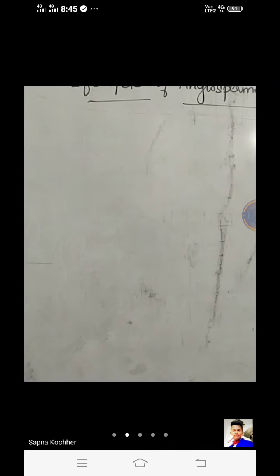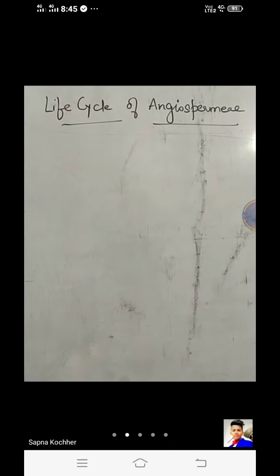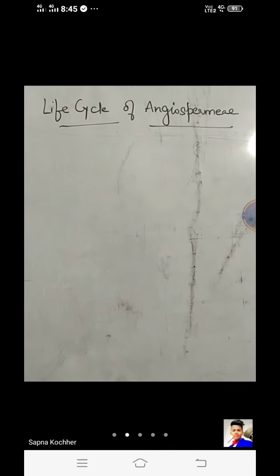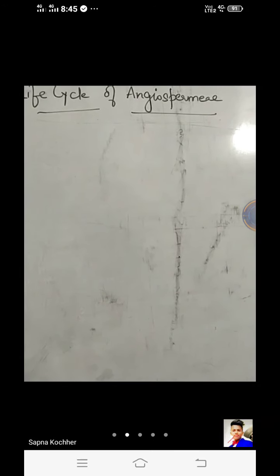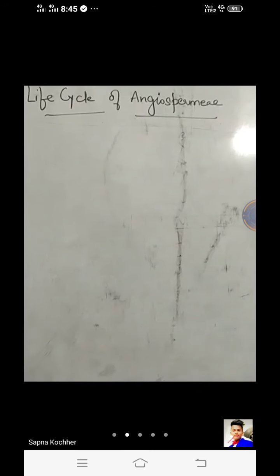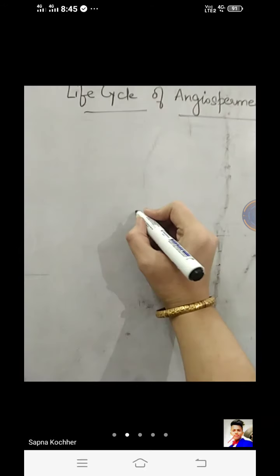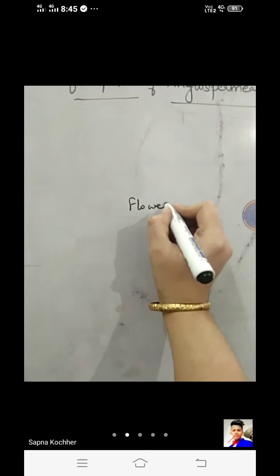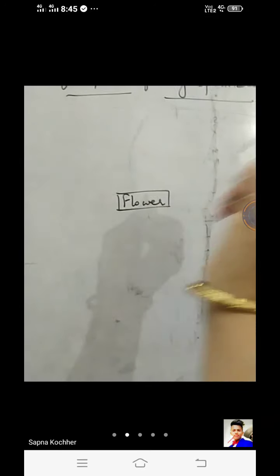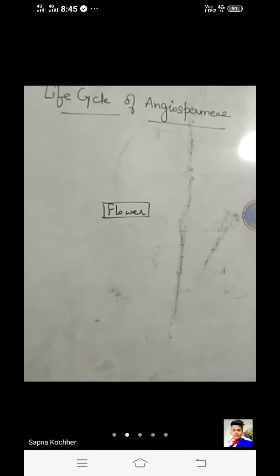Life cycle of the members of angiosperms. Here is the first structure which is produced, the reproductive part of the plant, which is produced as a flower. So first of all, there is a flower which is born over the plant, which is reproductive in its nature.